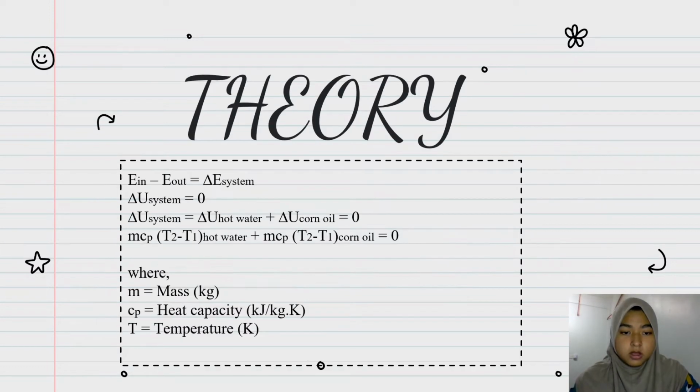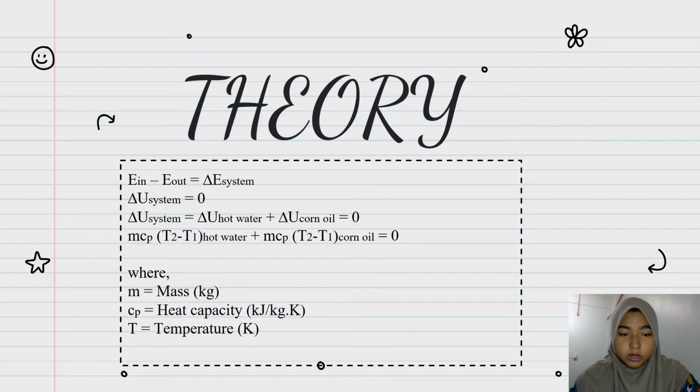For the theory of the experiment, the exchanges of external work and heat complete the energy balance. The energy balance of the first law of thermodynamics is referred to as the conservation of energy principle, which means energy can neither be created nor destroyed.